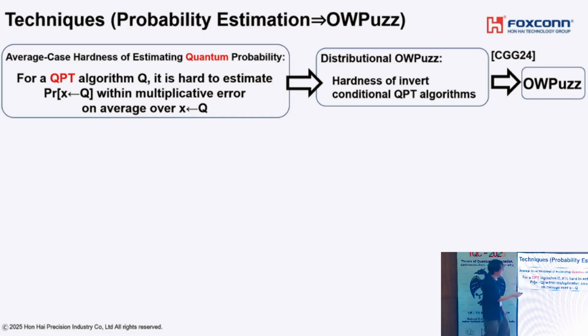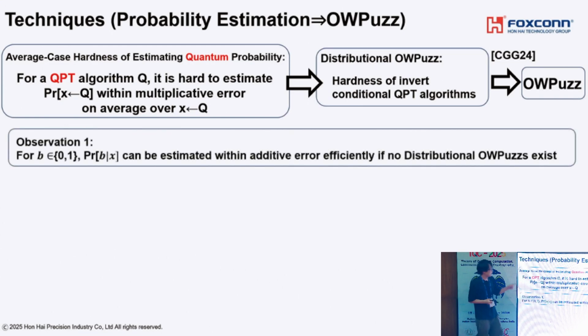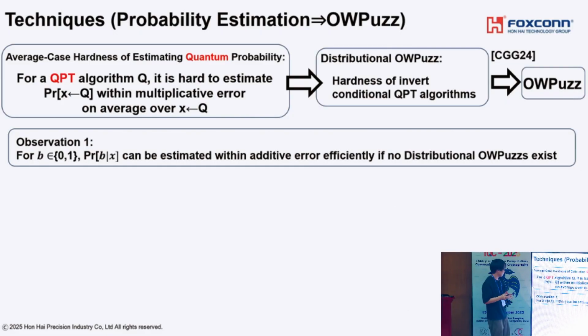Okay. Then we also show the contraposition of this direction. So we consider the non-existence of distributional one-way puzzle, and then we show that we can estimate this value within multiplicative error. So the first observation is that if there does not exist distributional one-way puzzle, then for each classical bit string B, we can estimate this value within additive error. This is the first observation.